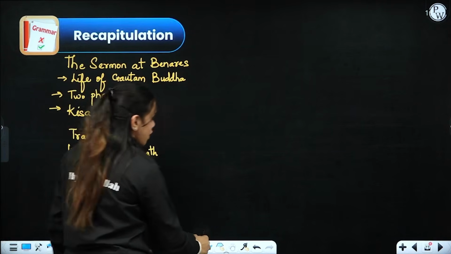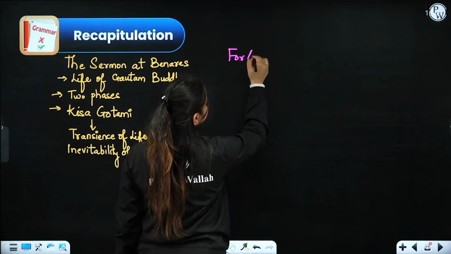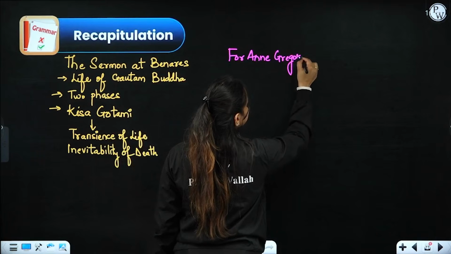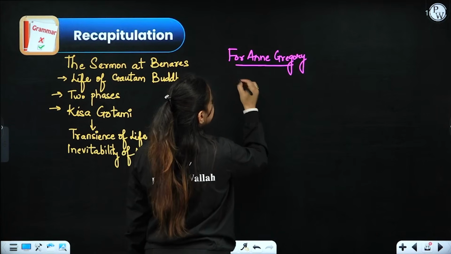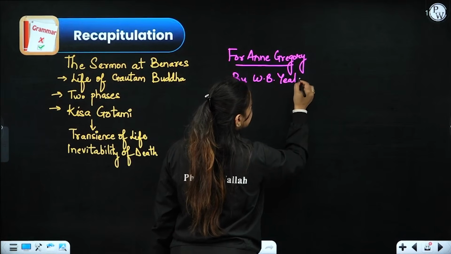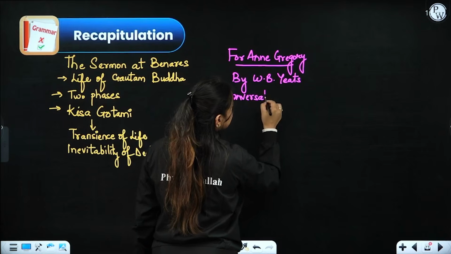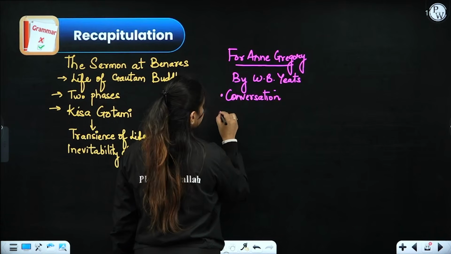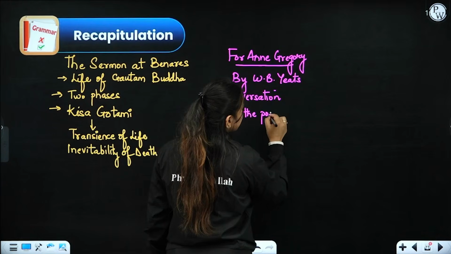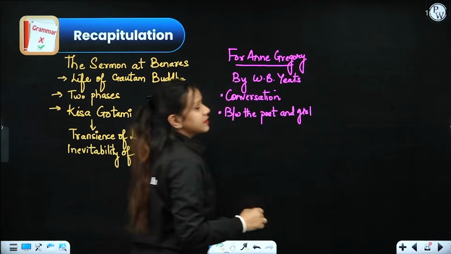Right? Then talking about the poem For Anne Gregory, it is written by W.B. Yeats. So it's a conversation, right, between the poet and this girl, right?